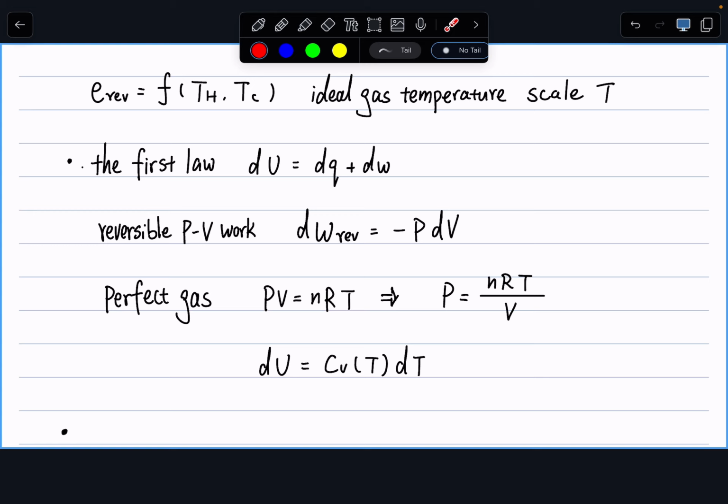And now taking this integral becomes very straightforward. It only has a dq. So this comes out to be QH over TH plus QC over TC adds up to be 0.